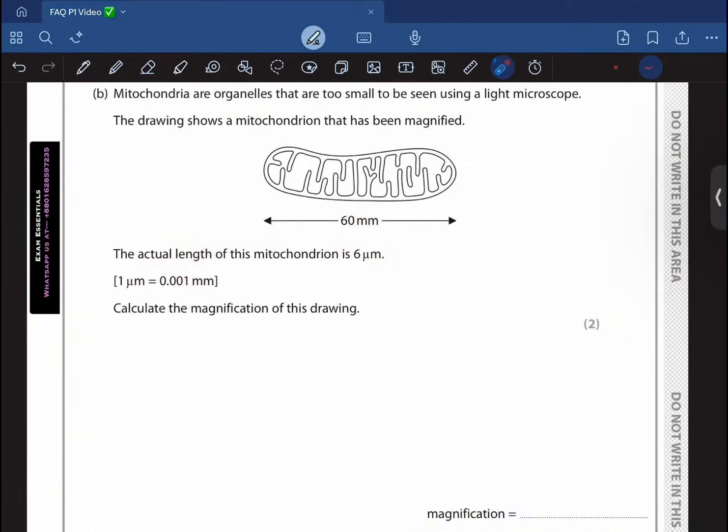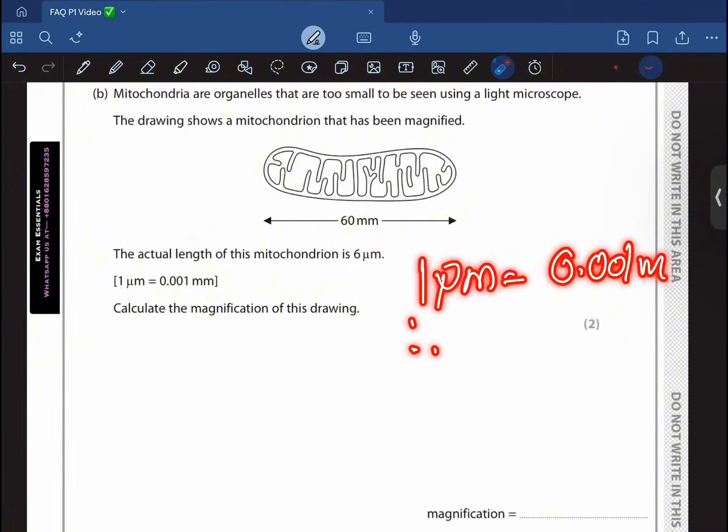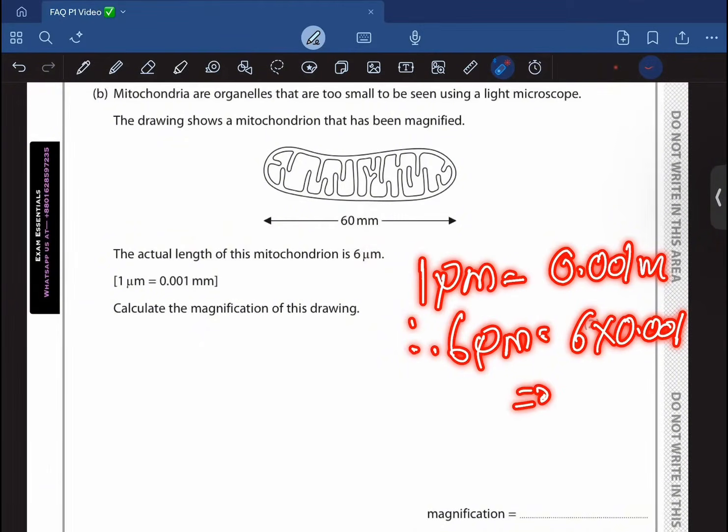So what I'm going to do is either way works. I'm going to convert this into millimeter, right? So 1 micrometer equals 0.001 millimeter. Therefore, 6 micrometer is going to be equal to 6 times 0.001, right? So 6 times 0.001 would give you 6 into 10 to the power minus 3, right? So what you're going to then do is you're going to divide this